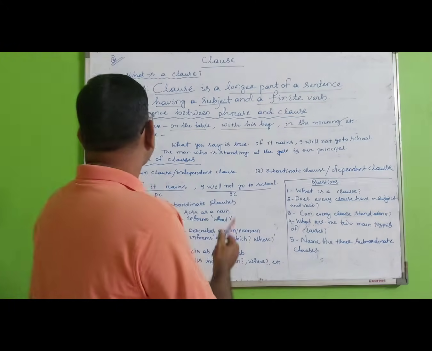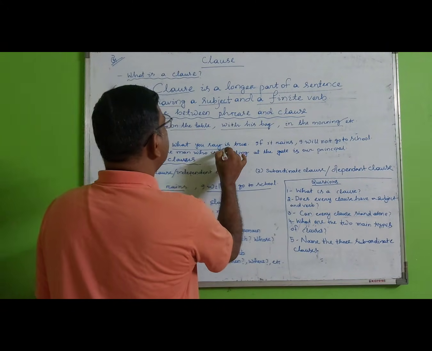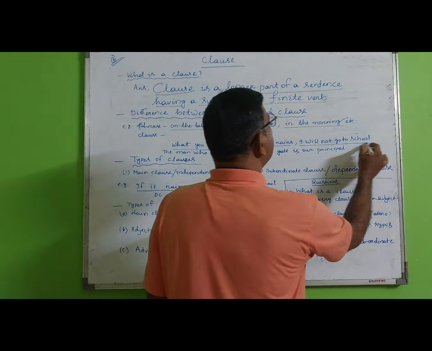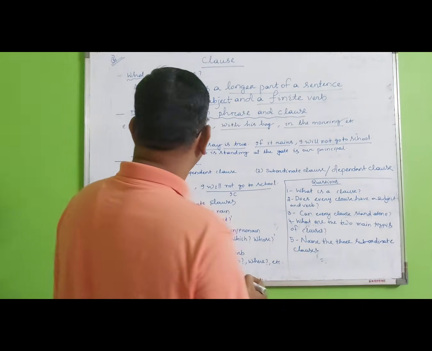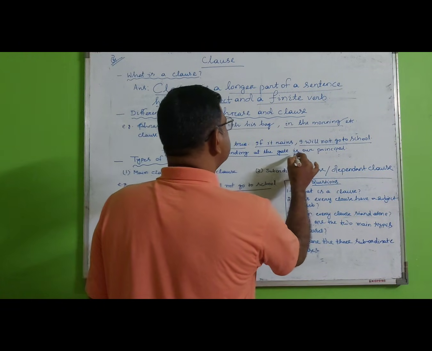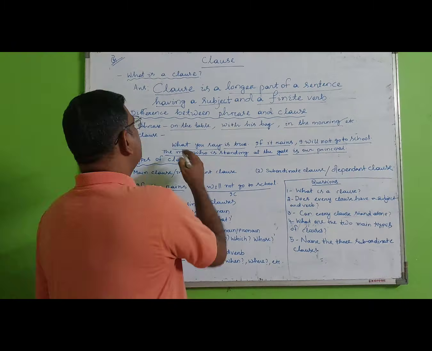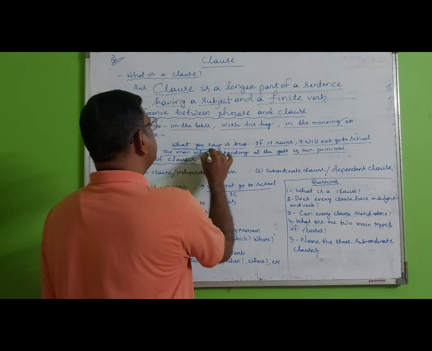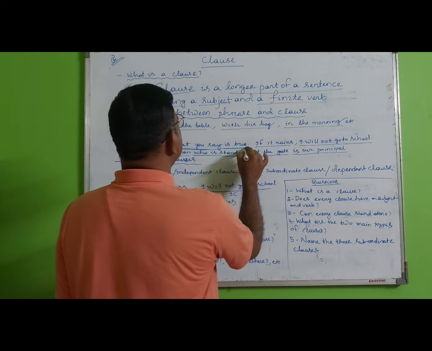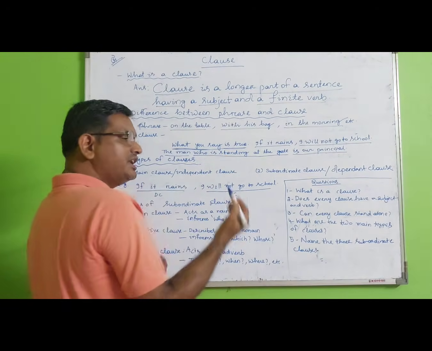Now the examples of a clause: what you say is true. If it rains, I will not go to school. The man who is standing at the gate is our principal. If you look here, there are two clauses in the first sentence. It is true is one clause. What you say is another clause.